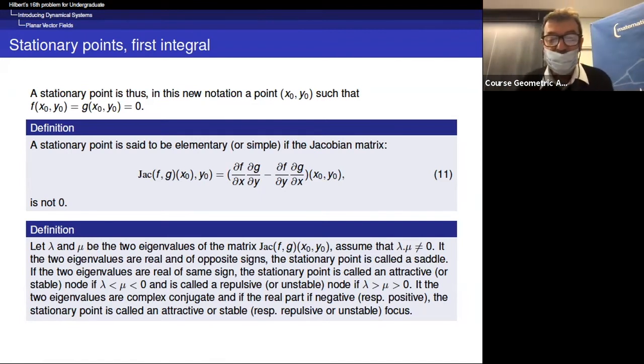And if the two eigenvalues are complex conjugate, and if the real part is negative, respectively positive, the stationary point is called an attractive or stable, respectively repulsive or unstable, focus. And we have also the case of the center, where all orbits are periodic.